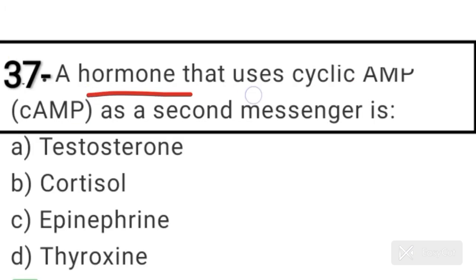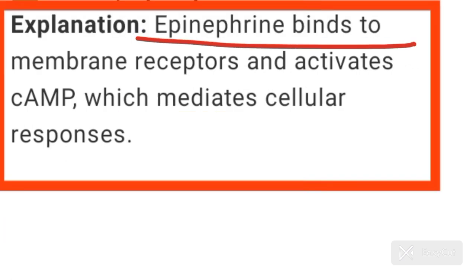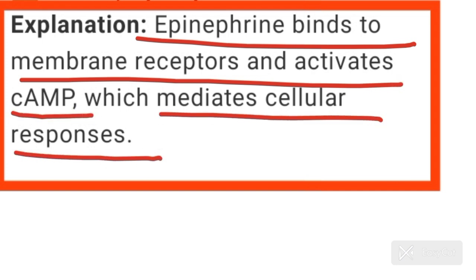Question number 37. A hormone that uses cyclic AMP as a second messenger is? Answer is option C, epinephrine. Epinephrine binds to membrane receptors and activates cyclic AMP, which mediates cellular responses.